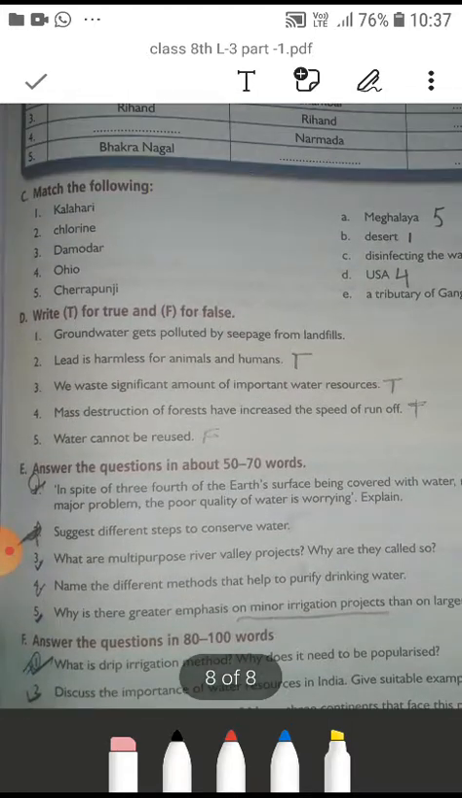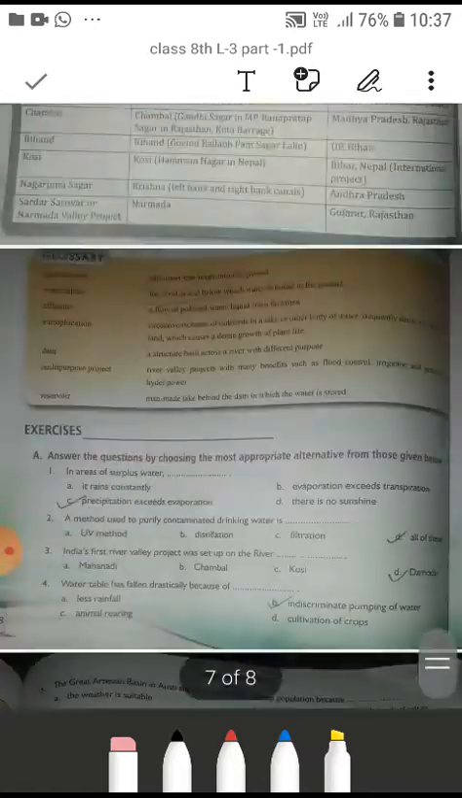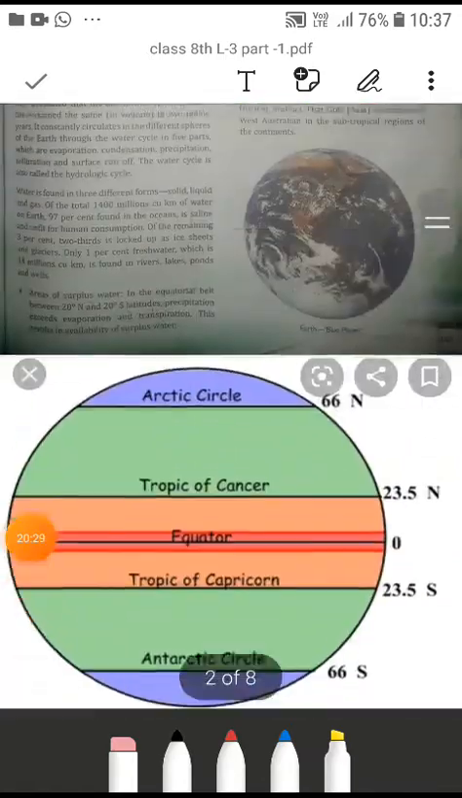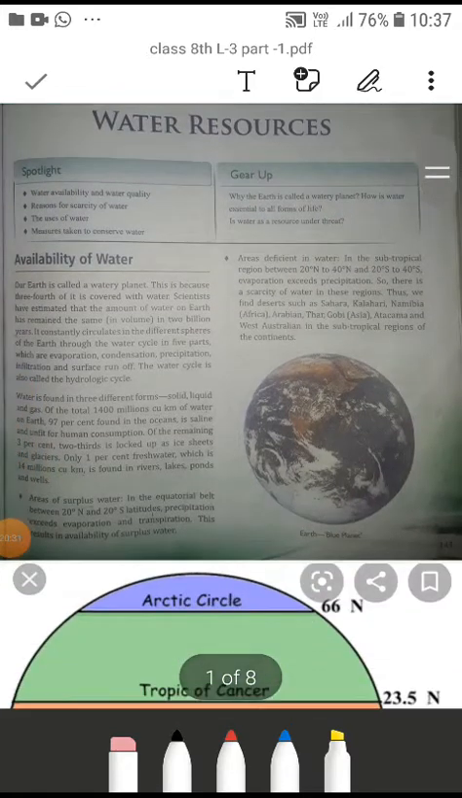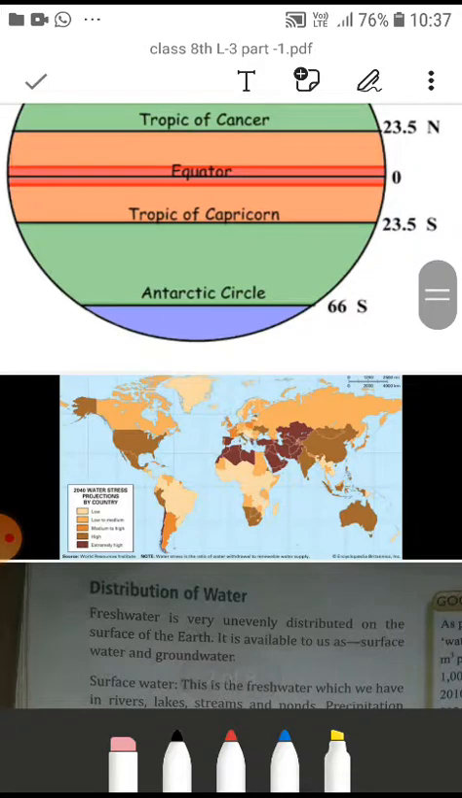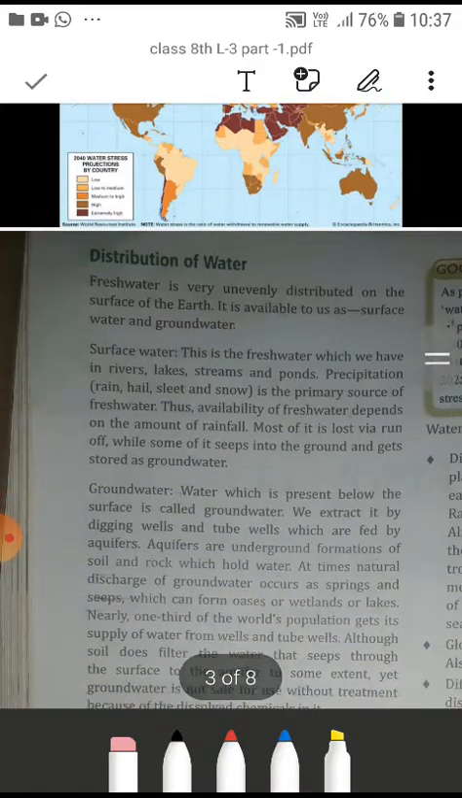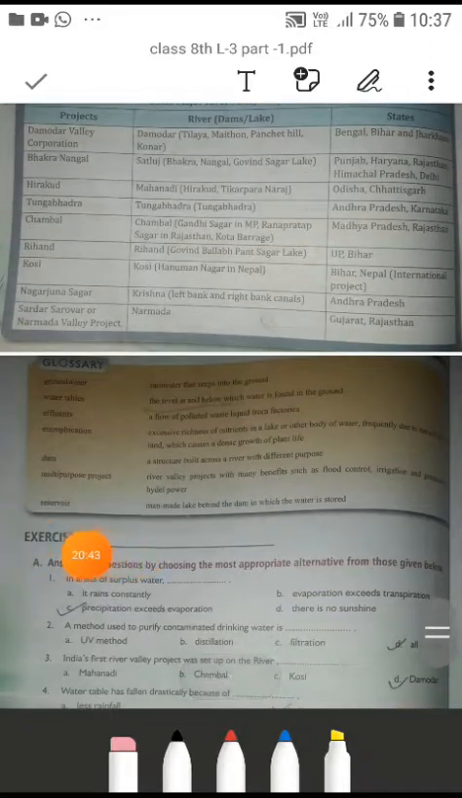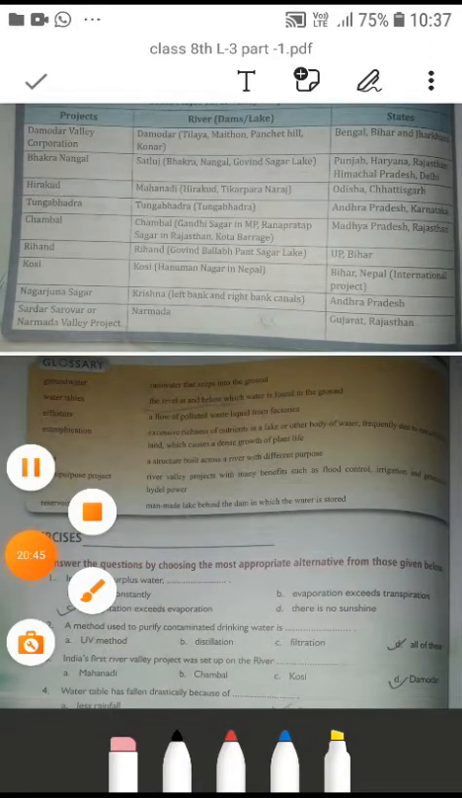We'll talk afterwards also. For today this much only. I hope whatever we have talked about, you will go through and understand: where is the water availability, which areas are surplus and scarce in water, how is the distribution of water, and what is the main problem, the water quality. Okay, so I hope you will understand and you will do the work.